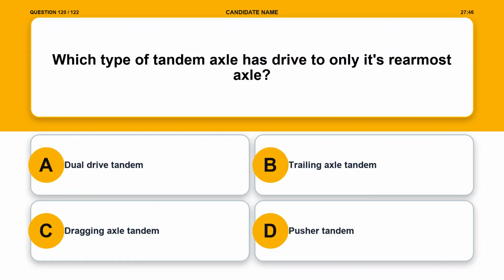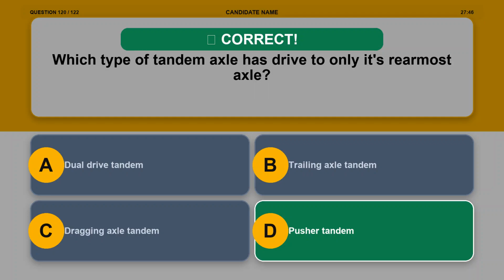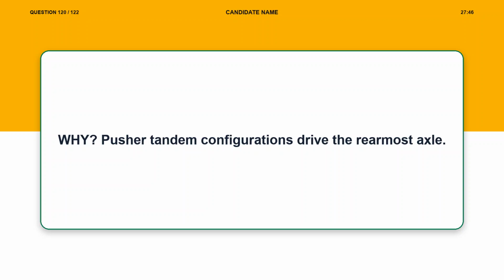Question 120. Which type of tandem axle has drive to only its rearmost axle? Option A, dual drive tandem. Option B, trailing axle tandem. Option C, dragging axle tandem. Option D, pusher tandem. The correct answer is option D, pusher tandem. Explanation. Pusher tandem configurations drive the rearmost axle.